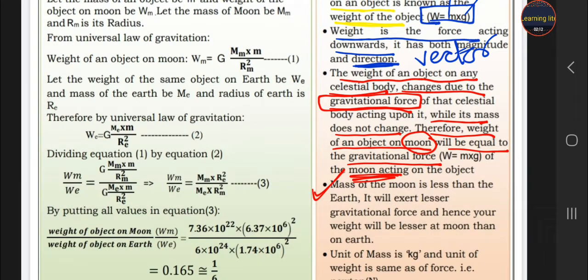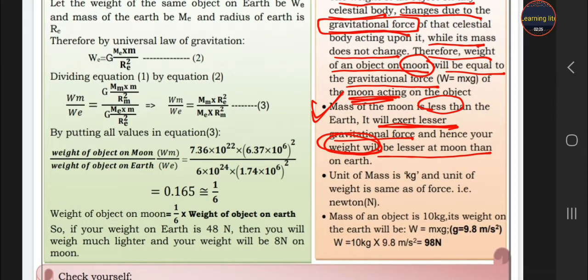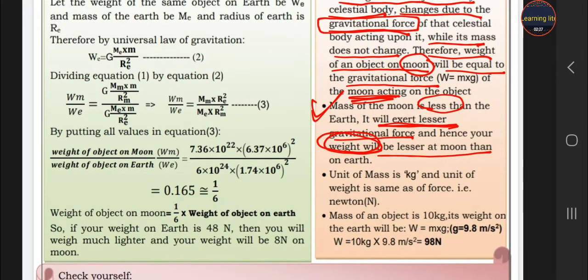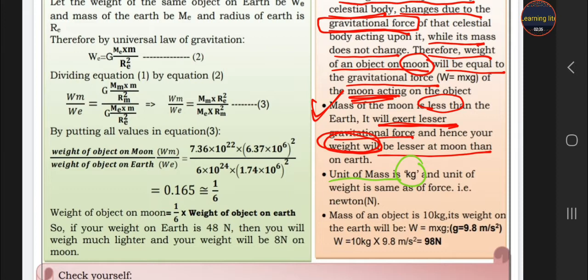The mass of the moon is less, so it has lesser g, and lesser g means lesser weight. Therefore, the weight of an object on the moon is less than the weight of the same object on the surface of the earth. Now, the next difference: the unit of mass is kg and the unit of weight is Newton.